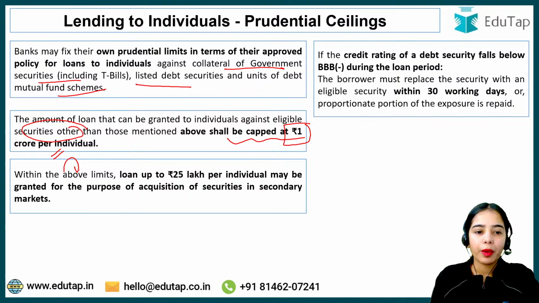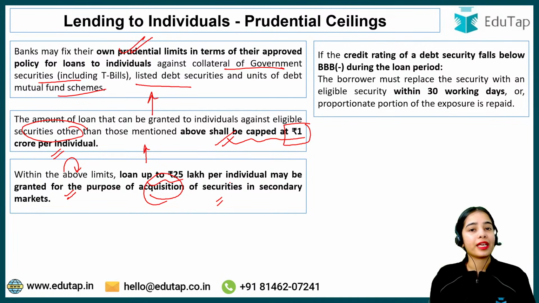Okay, within the above limits, that the bank has decided or that the RBI has decided, loan up to 25 lakh per individual can be granted for the purpose of acquisition of securities in secondary markets.